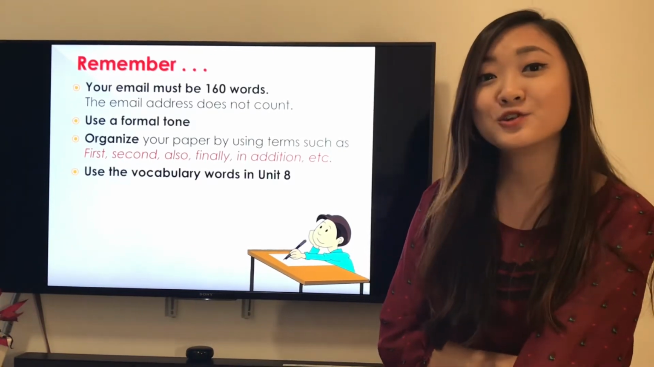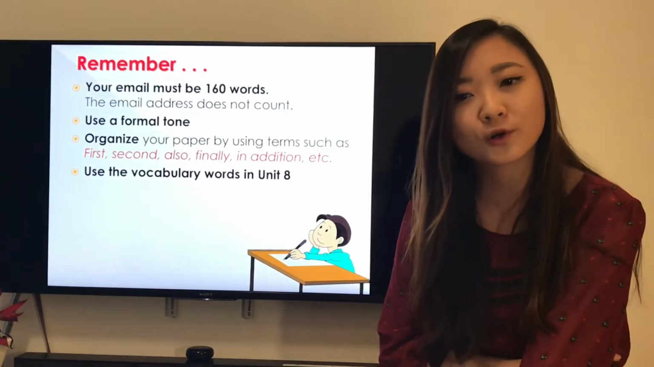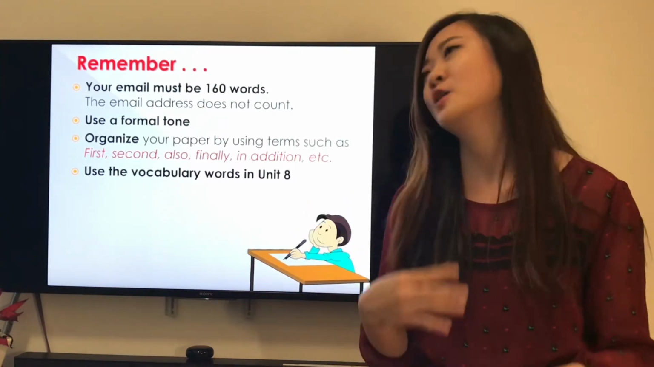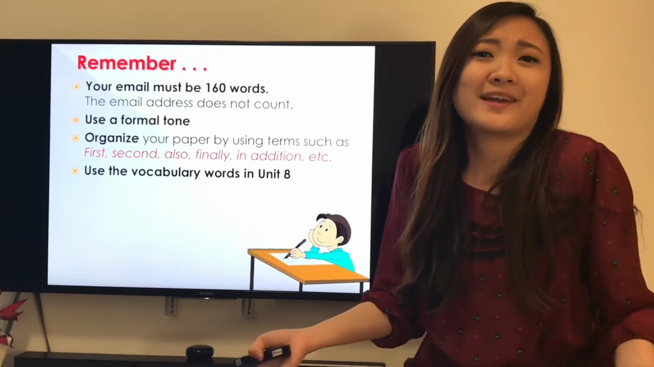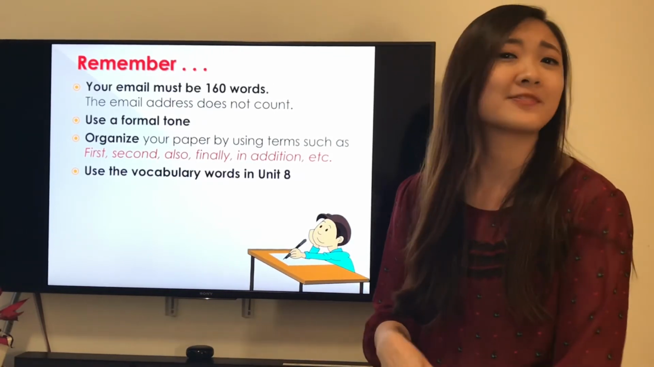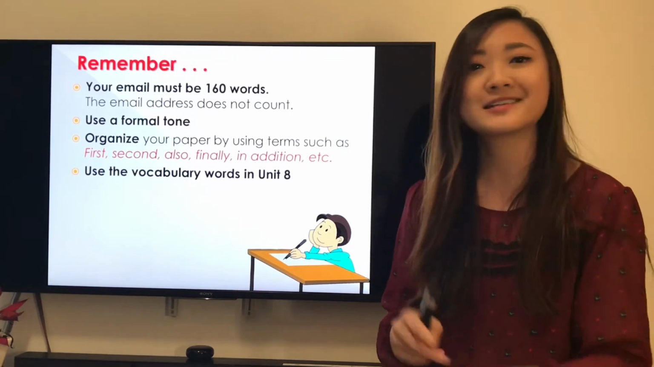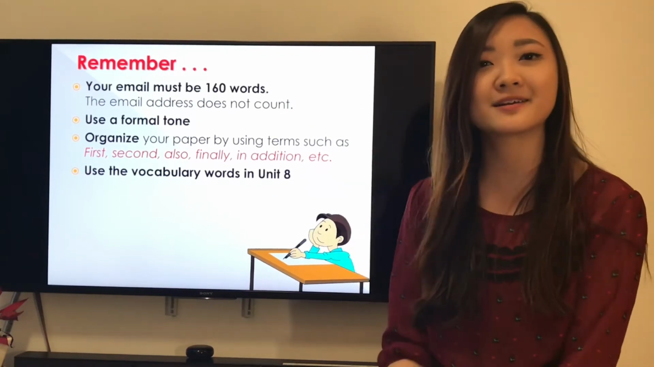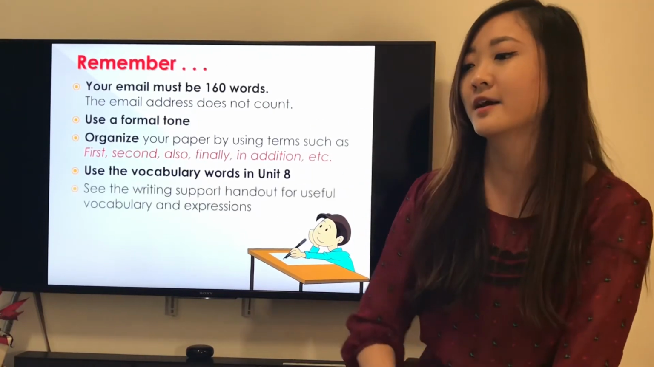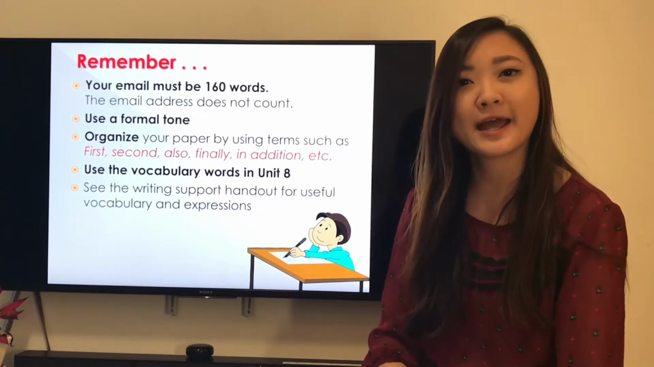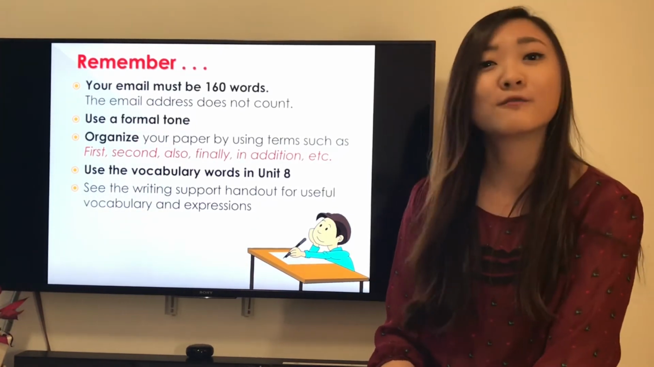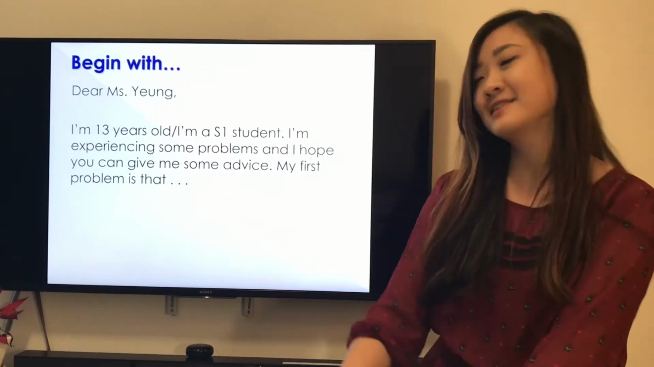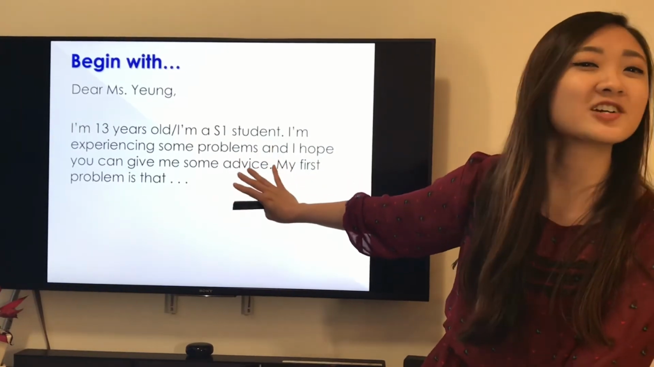And then in Unit 8, there are lots of vocabulary words that you can use to talk about your problems. For example, teenage problems, mood swings, pimples, weight gain, obesity, things like that. Talk about those. It doesn't have to be a real problem. It could just be any problem that you can think of. Talk about it, ask for advice, okay? So see the writing support handout that I will give to you later for some useful vocabulary and expressions for your writing. Okay? This is how you can begin. Just a suggestion for you.